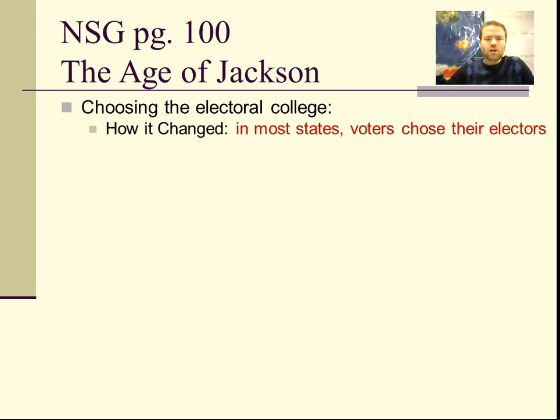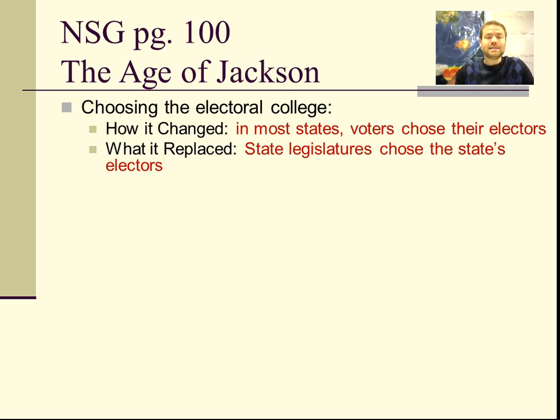The next was choosing the Electoral College, how it changed. In most states, voters chose the electors. What it replaced is it used to be state legislators chose the electors. So basically, people voted directly for the electors rather than being left out of the process.